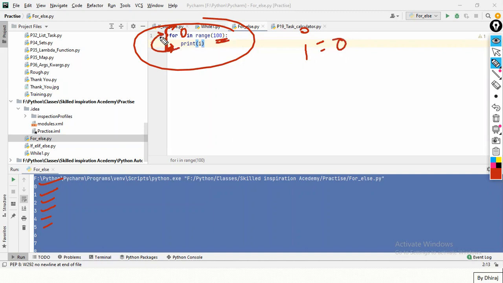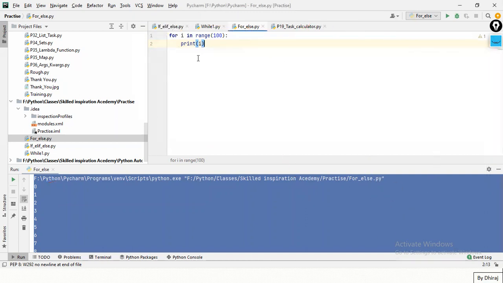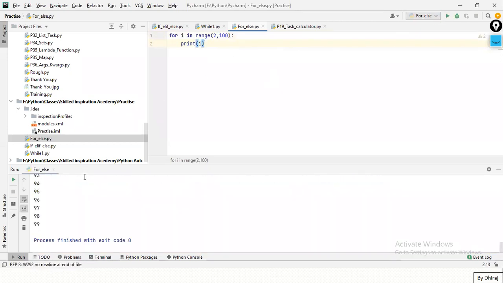Again this loop will run, it will take one more data, which is 1, and print it. So up till 99 will get output. This is the range function. Similarly, you can put 2, 100 and let me run the program. See, I'll get the output from 2, not from 0 now.